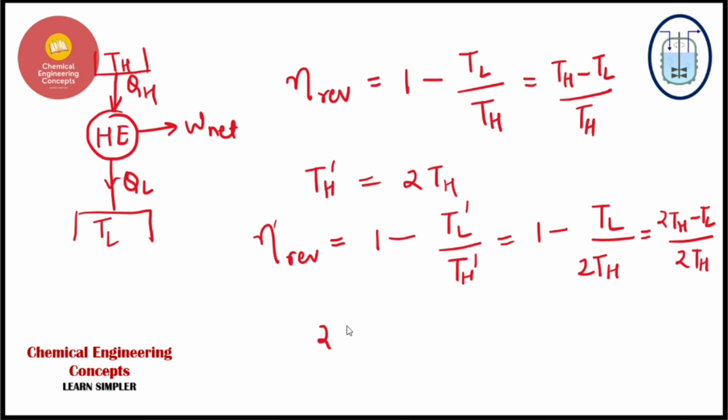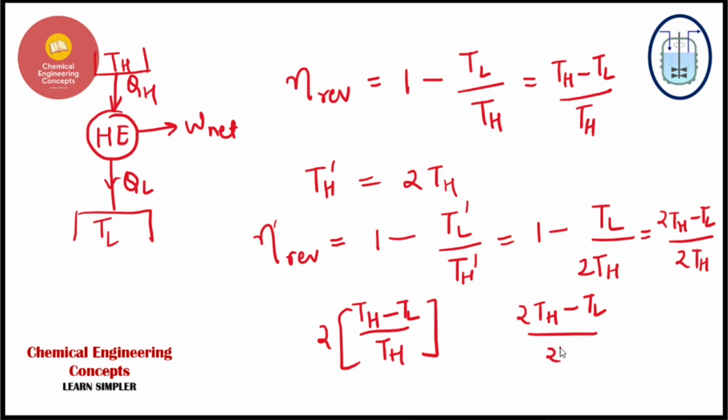So guys, if I write twice of TH minus TL upon TH, and if I write 2TH minus TL upon 2TH, you can easily see, this is actually very simple to understand, that this one is going to be greater than the value that we have got.